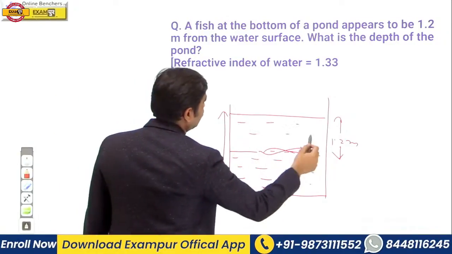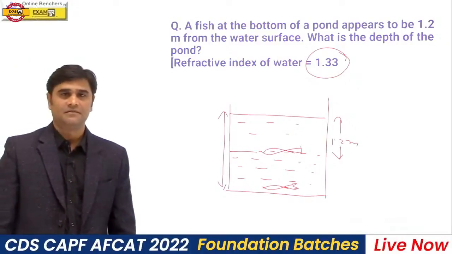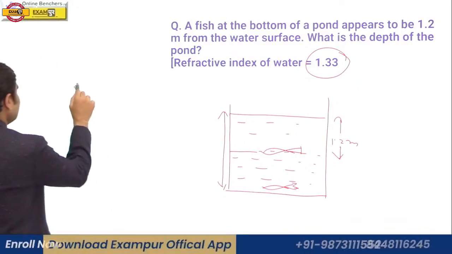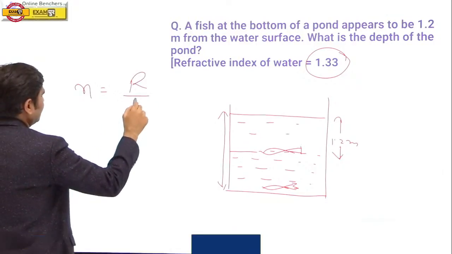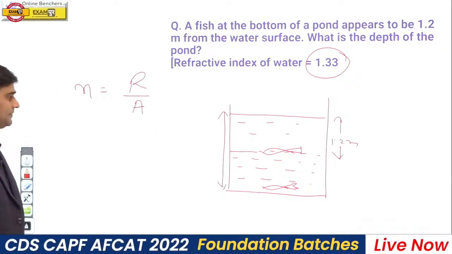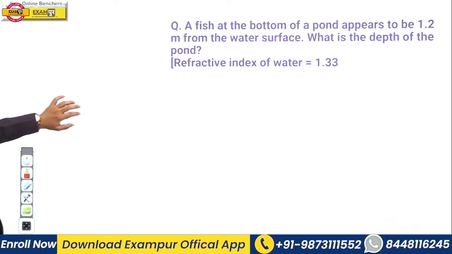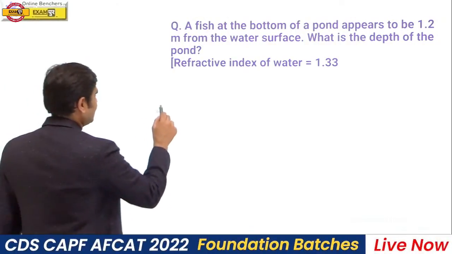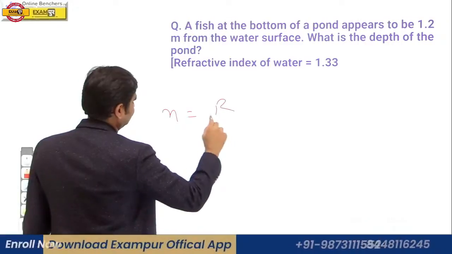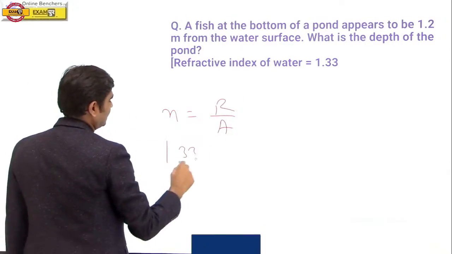If the refractive index of water is 1.33, please use this formula: N is equal to real depth upon apparent depth. Just remember, just use this formula. Tell me what will be the answer. N is equal to R upon A. Refractive index of water is 1.33, given in the question.